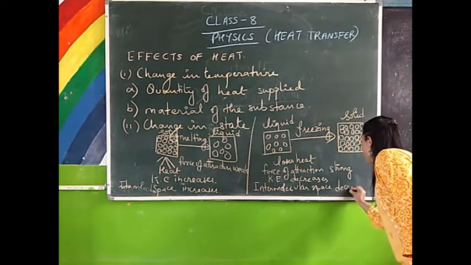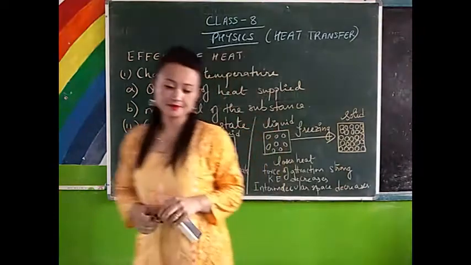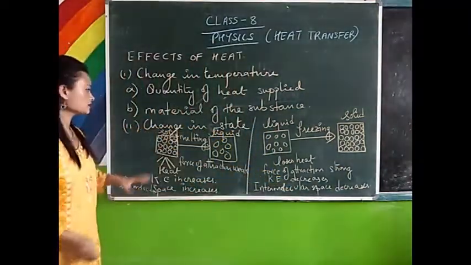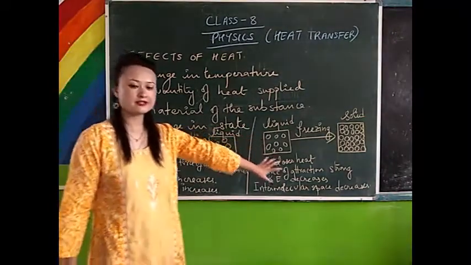So these are the three changes that happen, one after the other. So this is what happens during melting, and this is what happens during freezing.